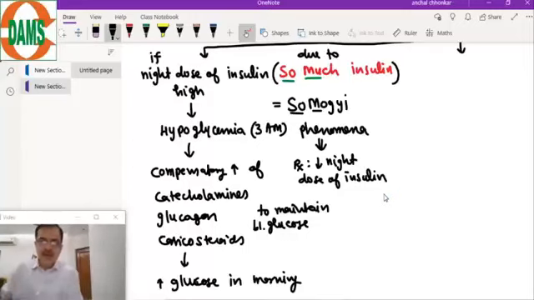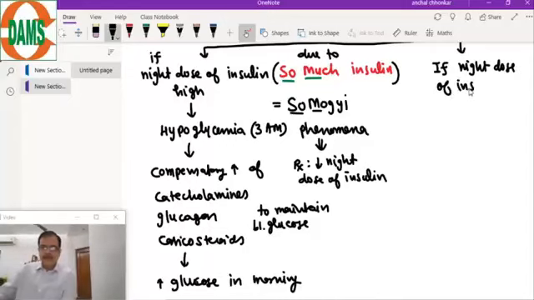Now this is the Somogyi phenomena. The other phenomena is if the night dose of insulin the patient is taking is low.